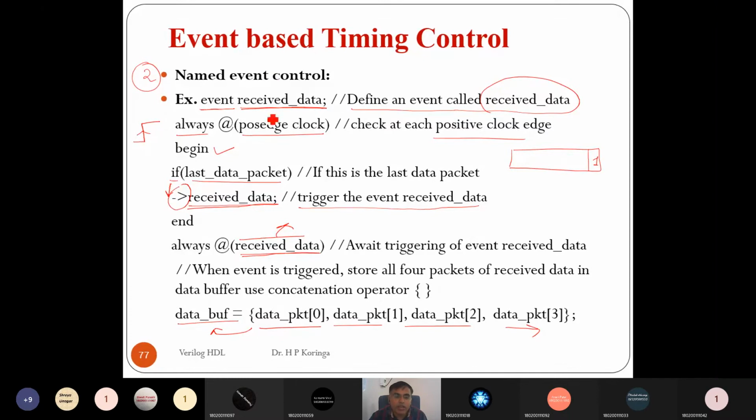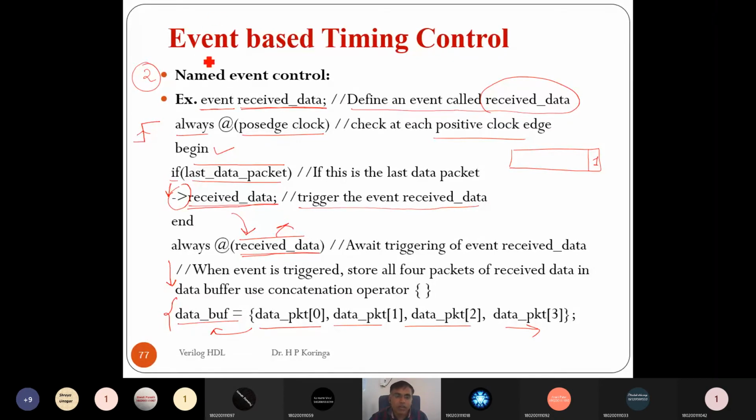So we have to continuously check whether there is any last packet, and if we get the last packet, then we trigger our named event, which is received_data. Once the event is triggered, this always statement has the event, and so it will run whatever we write inside that always statement. Is it clear how we can use event based, named event timing control?